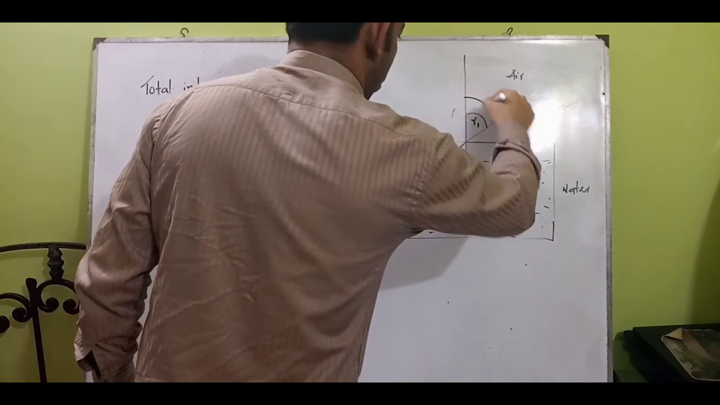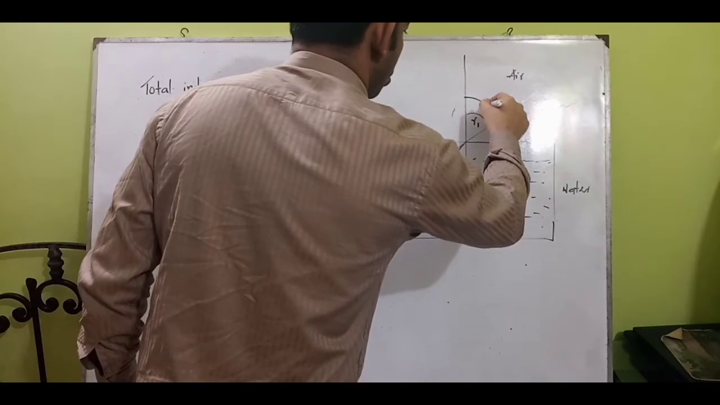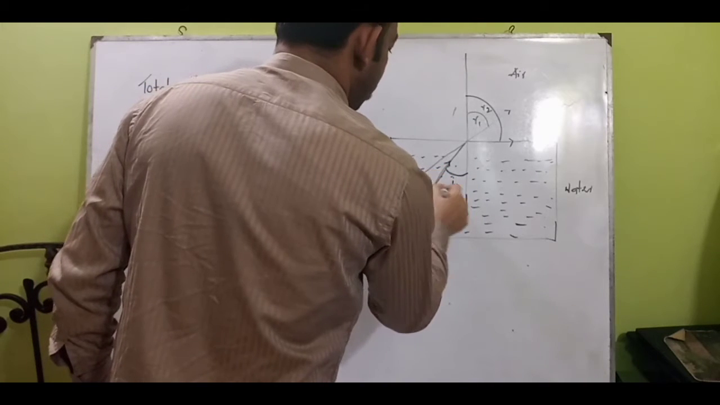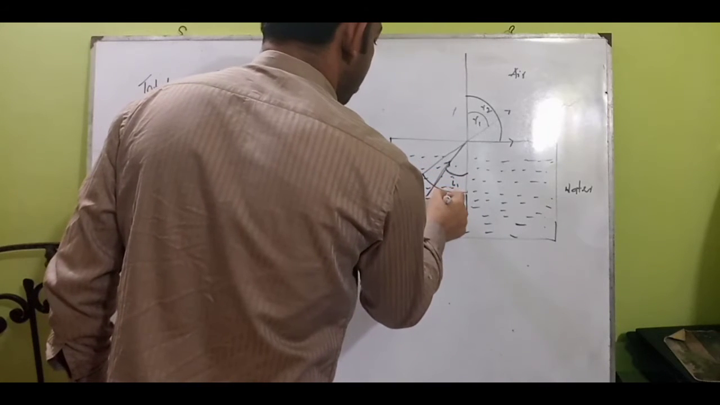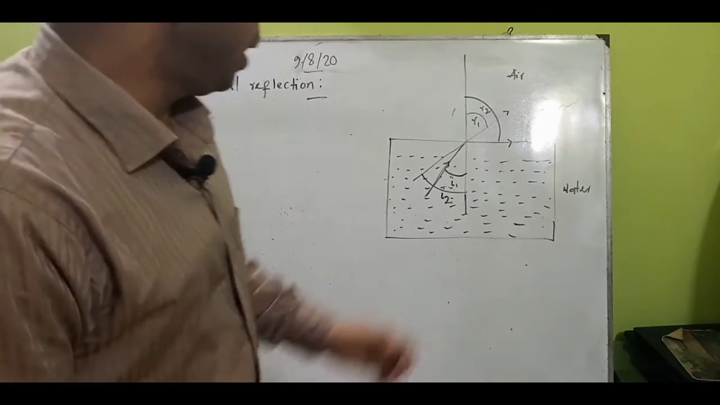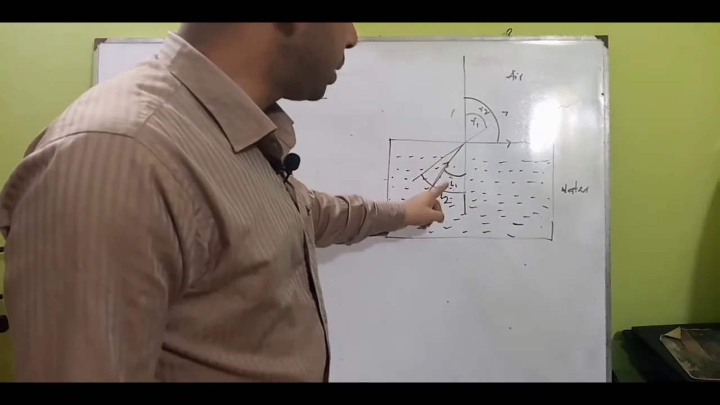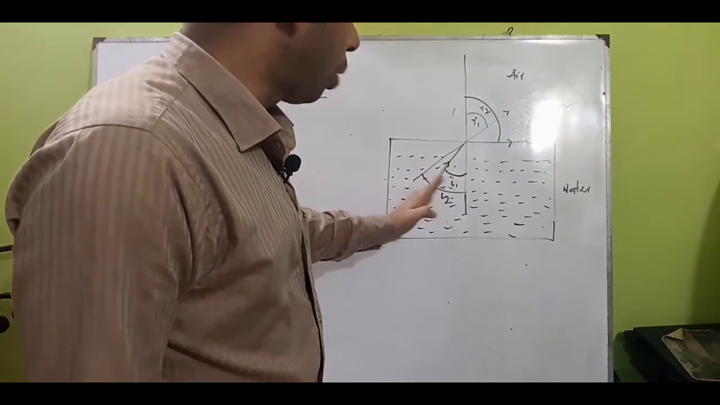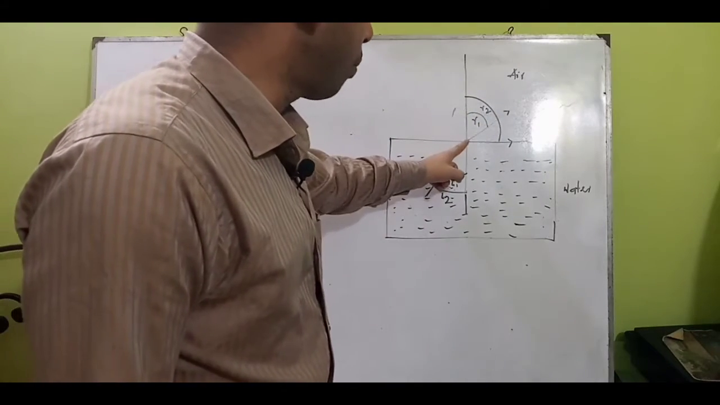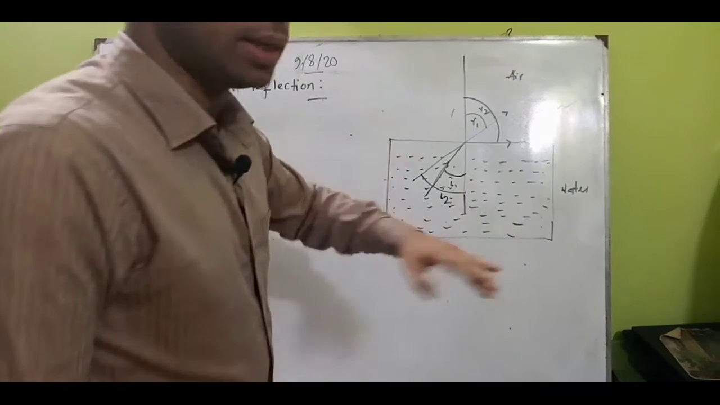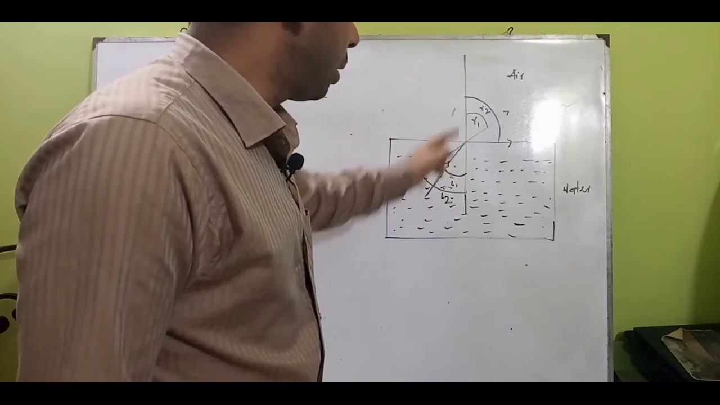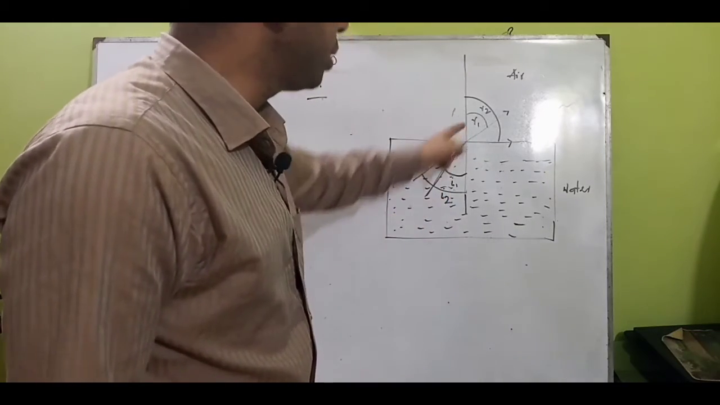Suppose this one is R1, and we take this one as R2. Suppose this one is I1, and we take I2. This one is I2. What happened? Look here. When the angle of incidence goes from a denser medium to a rarer medium, the light ray bends into the other medium as the refracted ray, and I1 is less than R1, I2 is also less than R2.